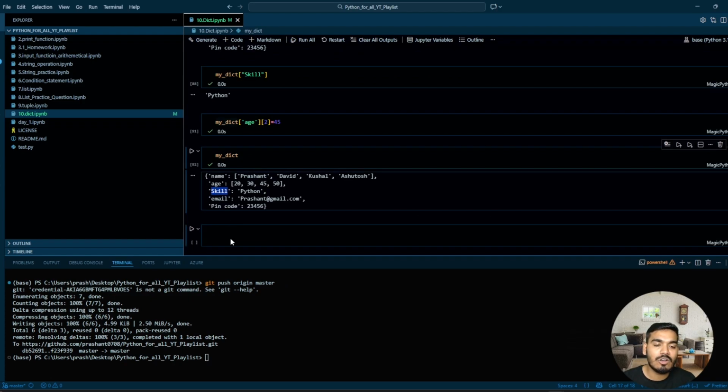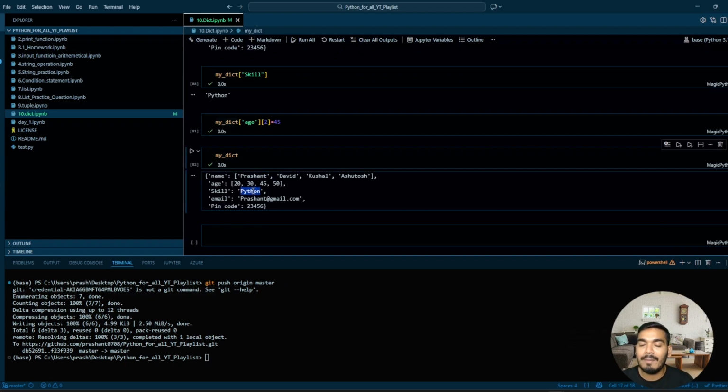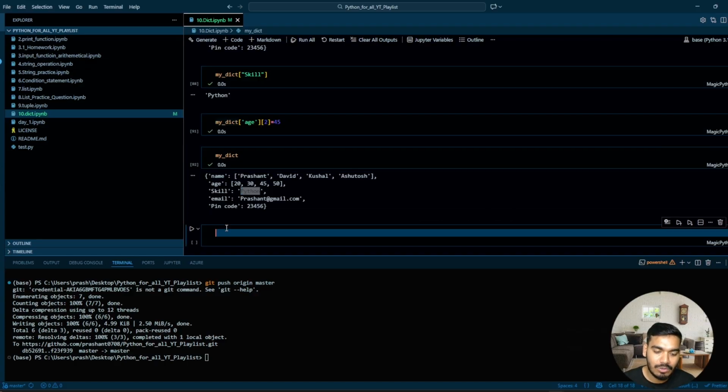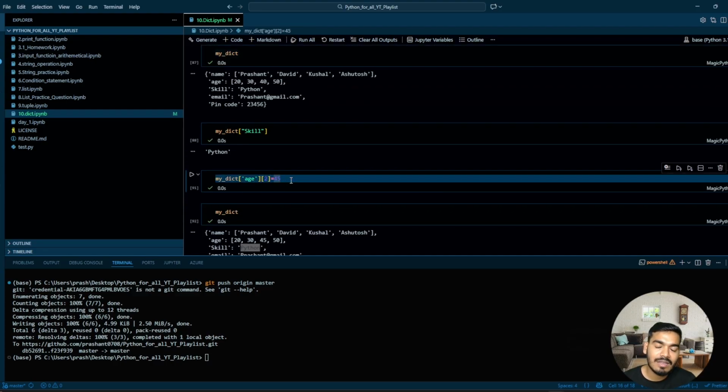Similarly, let's say instead of the skill Python, you want to make this, let's say, ML or Gen AI. So how can we do that? Again, my dict, and over here let's pass the skill, and instead of Python, I will pass, let's say, ML. You will see that over here I am just passing the value, but there I passed the index first, then the value.